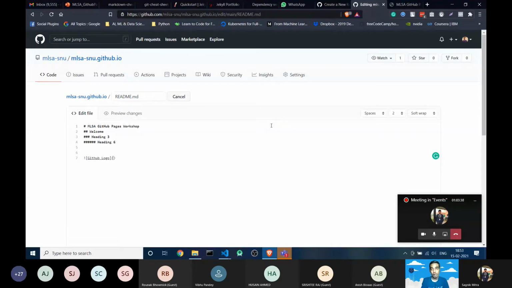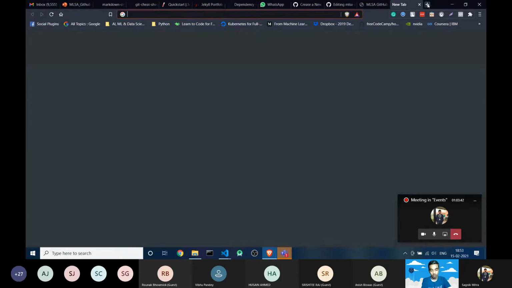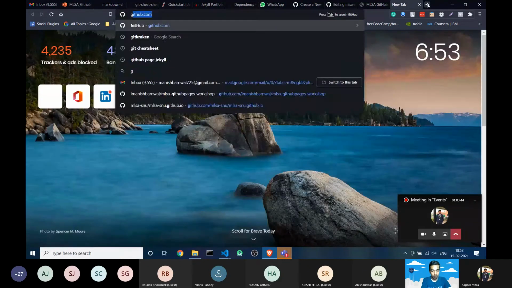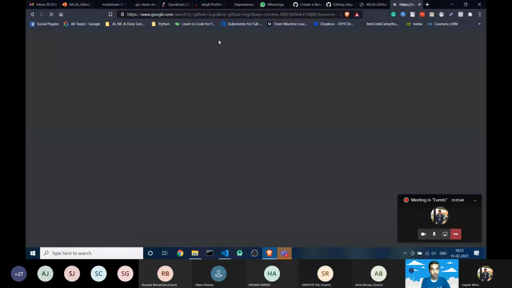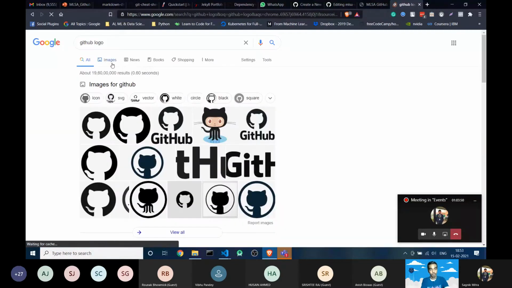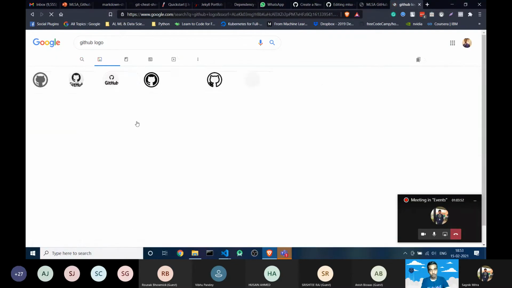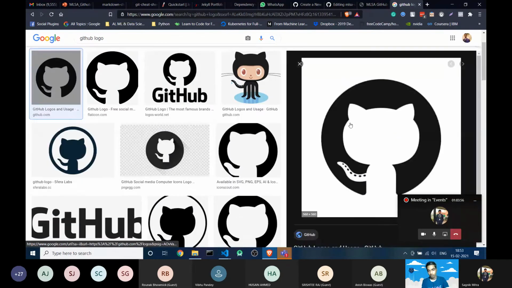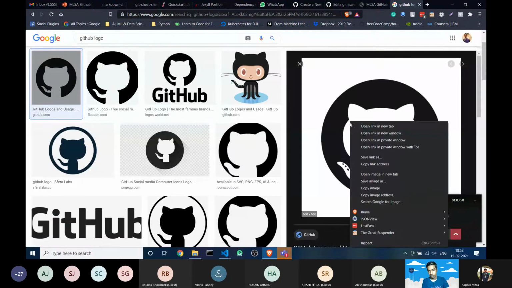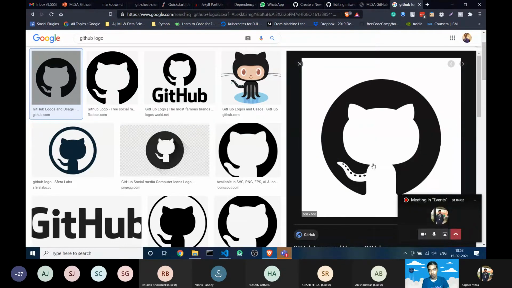Then simply go to Google and copy the URL of any GitHub logo image. Choose any image. You can copy its link address.